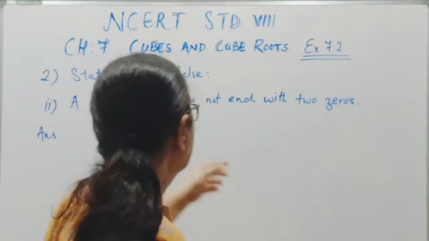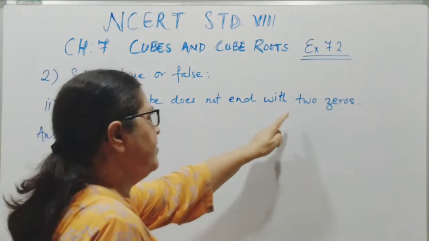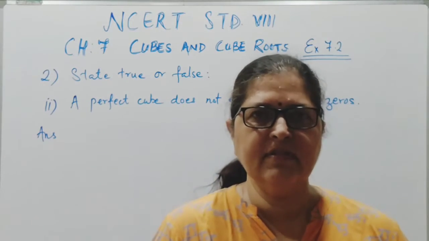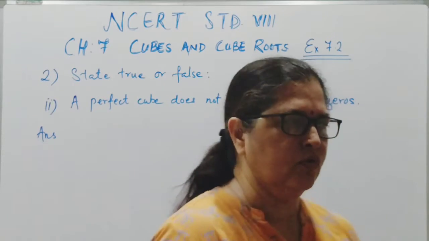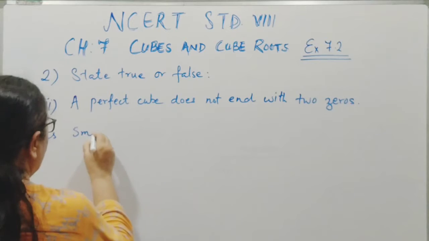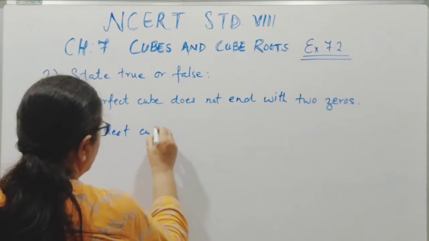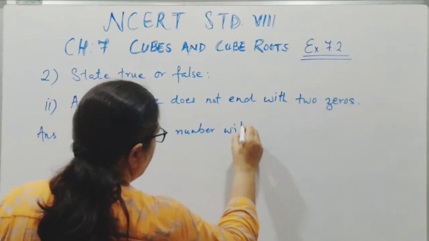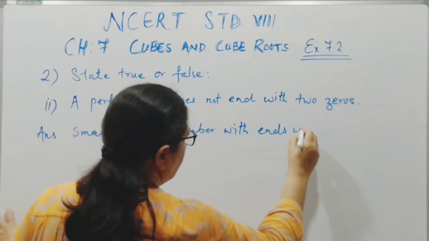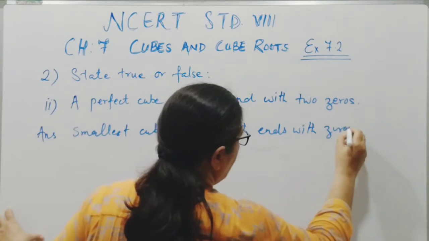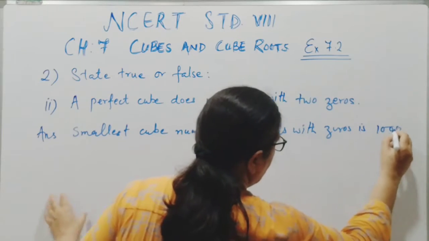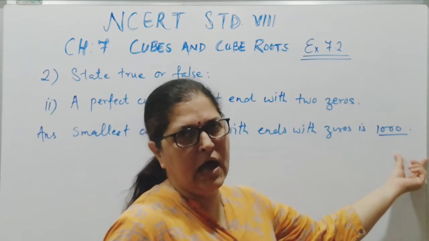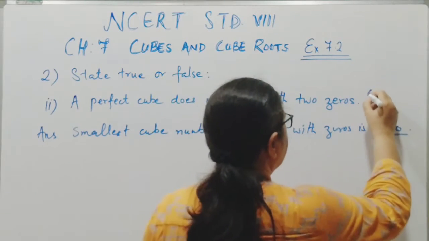Now the second part: a perfect cube does not end with two zeros. We know that the smallest cube number which ends with 0 is 1000 and it has 3 zeros. It means no perfect cube number can have two zeros. Hence it is true.